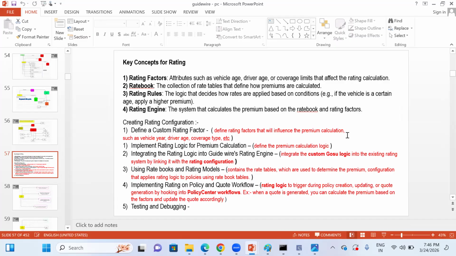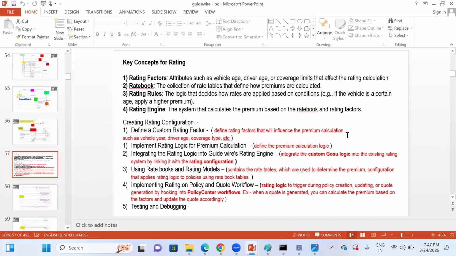So these are the four basic concepts that you will be seeing in the rating. One is about the rating factors, meaning based on what factors we are doing it. Second is the rate book, which is a basic premium rate table, etc. Third is called rating rules, meaning the logic that we are applying, so conditions, etc. Everything will be called rating rules.